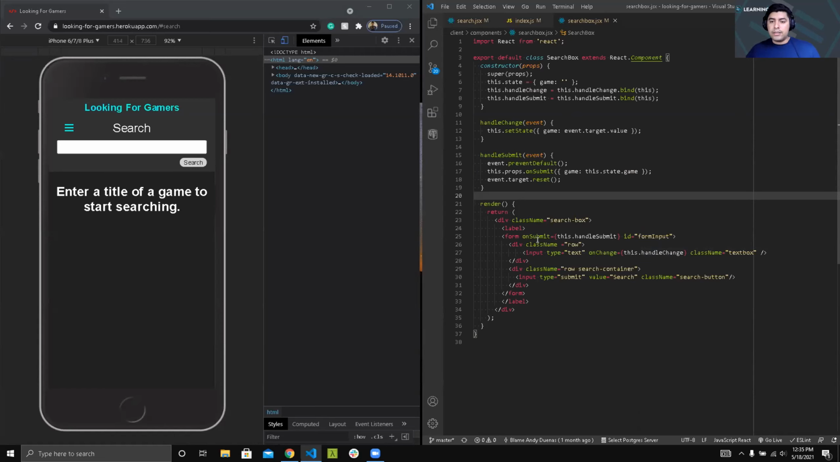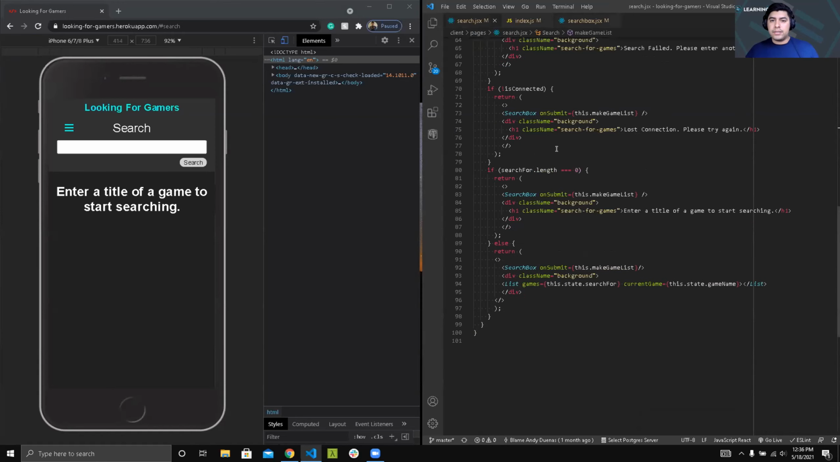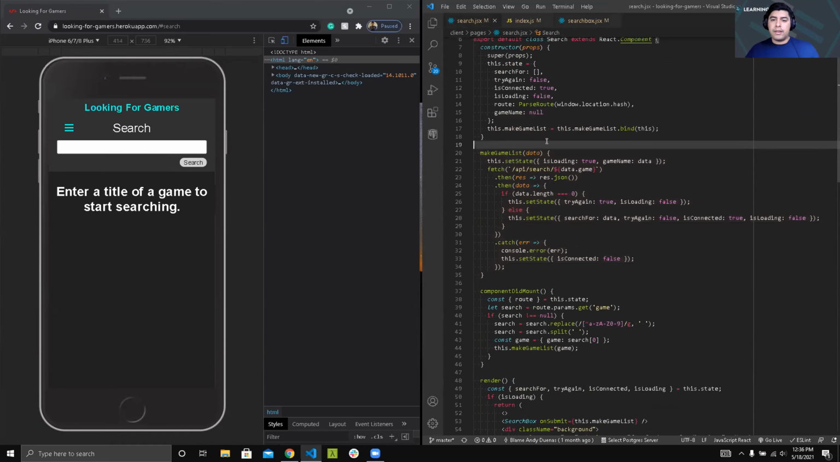And so on submit, once the user hits the submit button, it calls the onSubmit and passes the object game to this.state.game. So if we go back to search and go up here, we have the game for the data. We set the state of isLoading to true and the game name to data.